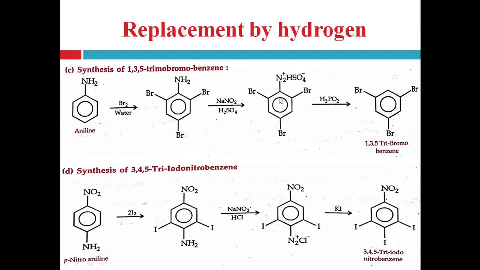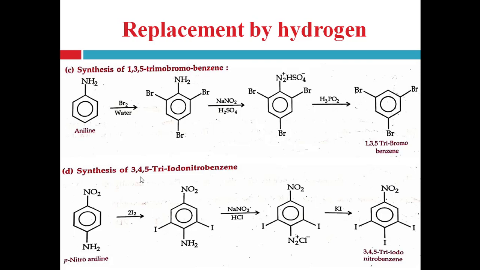Now this diazonium salt can be replaced with a hydrogen atom by using H3PO2. That's why this whole group is replaced with a hydrogen atom and a tri-substituted benzene ring remains, that is 1,3,5-tribromobenzene. Next example is synthesis of